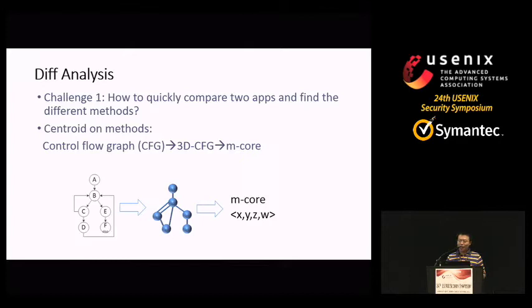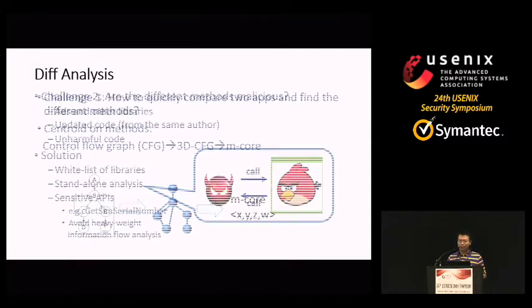Facing the first challenge, we use a similar idea on view graphs. For each method, we can get its control flow graph. Then we generate a mass center for this control flow graph. Still, we need to map the control flow graph to a 3D control flow graph and perform dimension compression. We call this mass center the M-core. In this way, we can compare the M-cores among different methods.